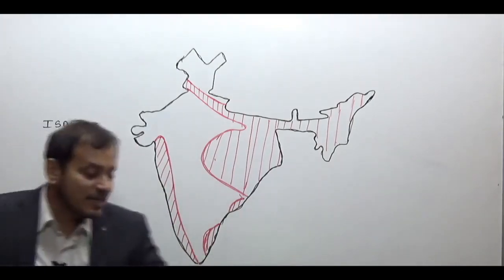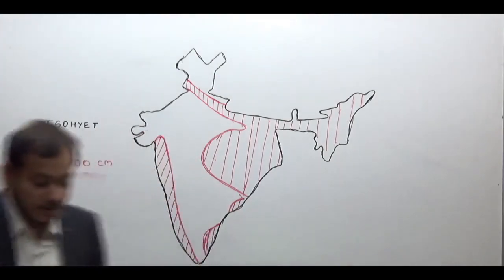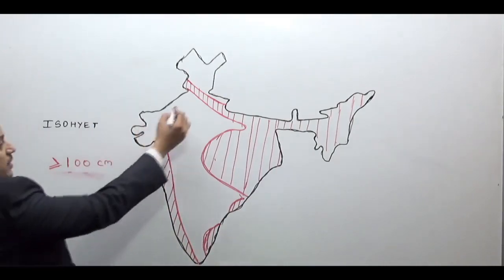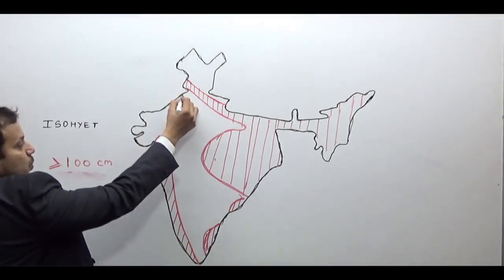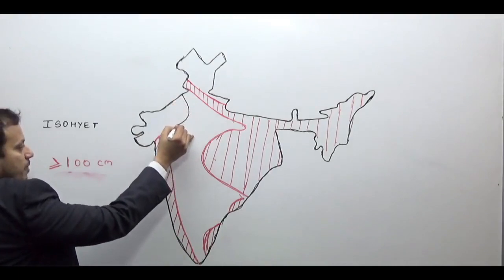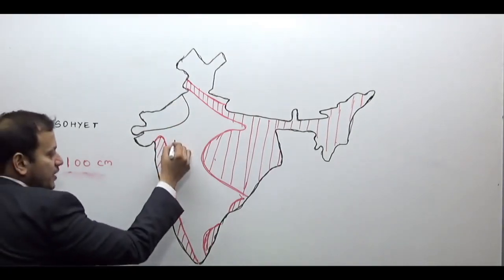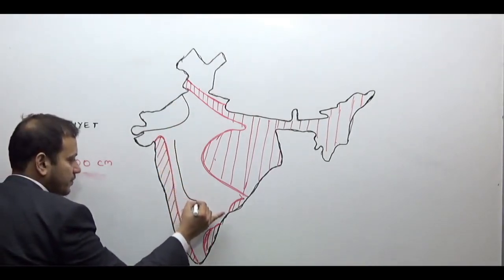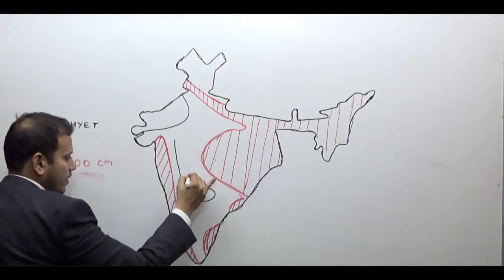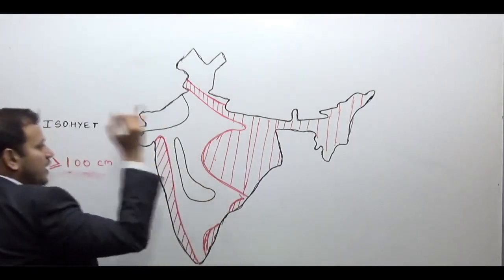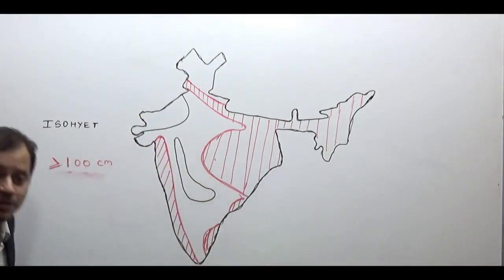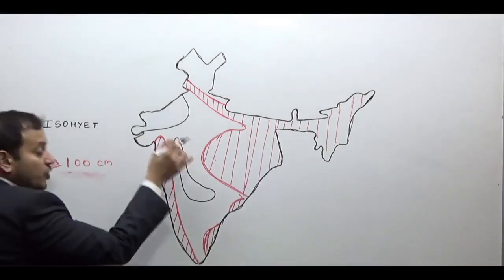Now the second line which I am giving you is an inverted half circle which goes and meets the Gulf of Kutch, and again an inverted hockey stick line which runs parallel to the Western Ghats.